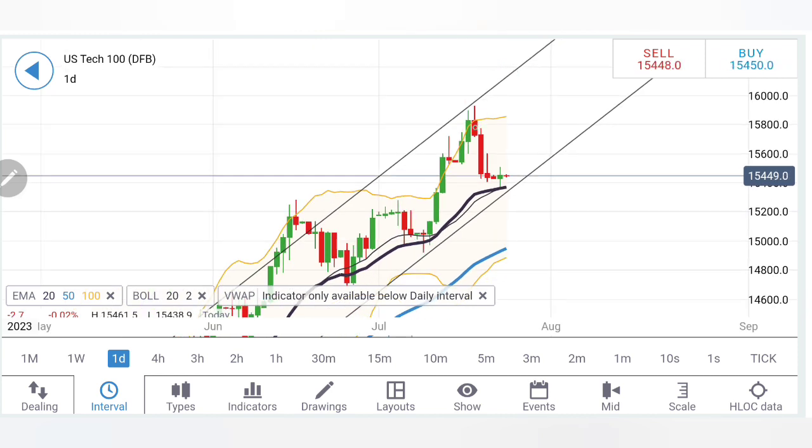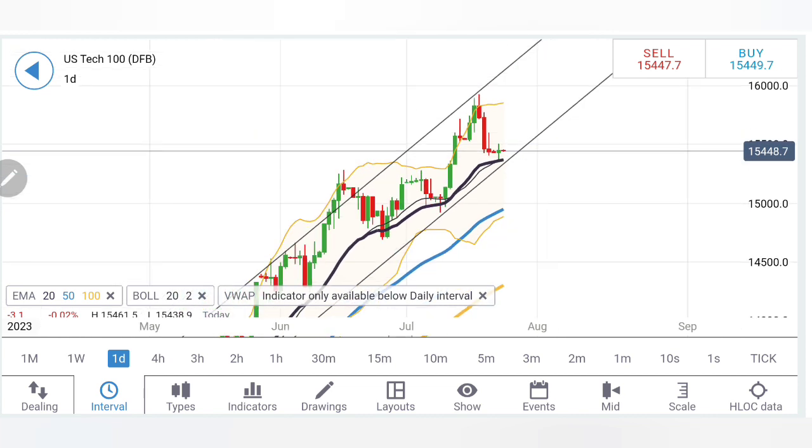Now this we have been discussing since long, that prices were too divergent from the moving average and it should come back towards the moving average. The task is done. So can we expect a reversal? Possibly yes. That is why one should stay long above 15,480 levels, and then 15,550. If it breaks, certainly the bulls will take over, and then you can expect a reversal.